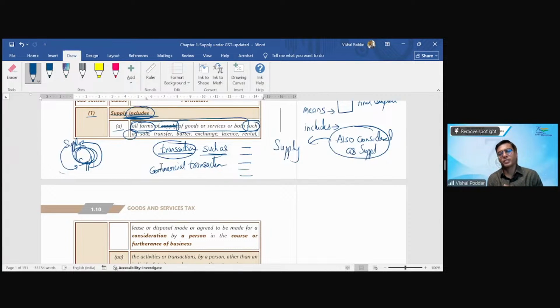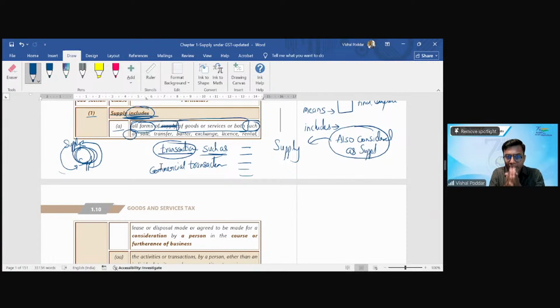Now understand the difference, everyone. I am selling this mobile phone today after using it for a year. I am selling this laptop after using it for 9 months because I want to upgrade to a better version and that is my need. Now for going to the better version, I'm first selling this old laptop or old mobile phone. Whether sale of laptop or old mobile phone is fitting in no supply, the answer is no. No supply does not cover this. So I am not satisfying step 1. So I'm coming to step 2 to check whether it is a supply. I have to still check.